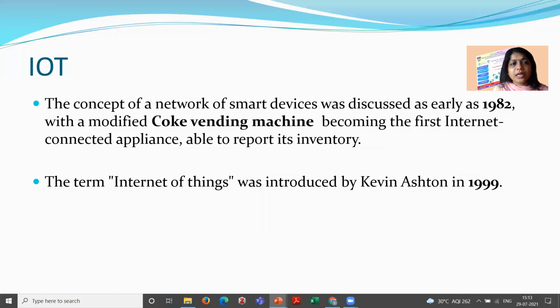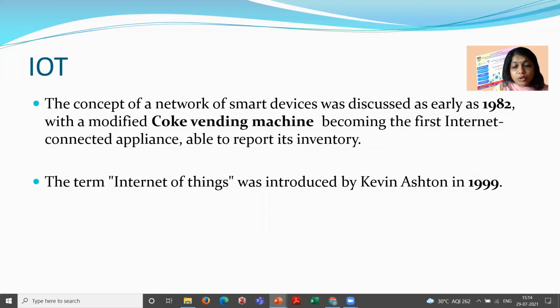As we know, IoT is not a new concept. It was first considered in the Coke vending machine, where the internet was connected with an appliance in 1982. So the oldest example was the Coke vending machine. Then the term Internet of Things was introduced.